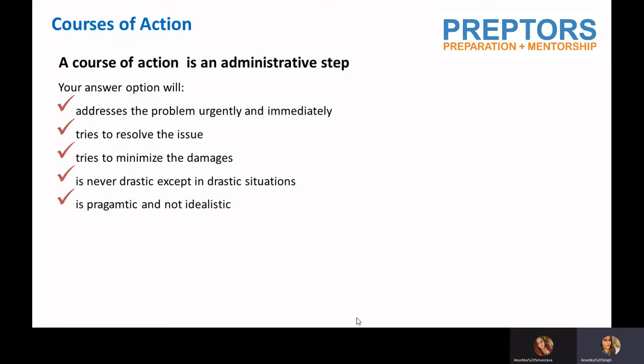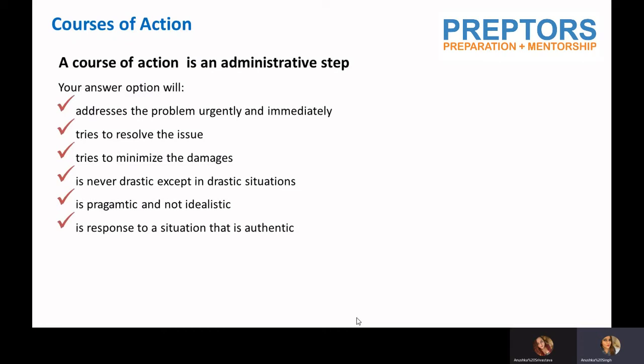It is pragmatic. By pragmatic I mean rational, which is practical, and not idealistic. So we are not looking at the dreamy scenario that we should construct our highways on the basis of foreign highways, where we have metros and everything surpassing. This is not something which is practically possible in a country like India. Even if it is, it will take ages and a lot of funds. So it's an idealistic scenario.